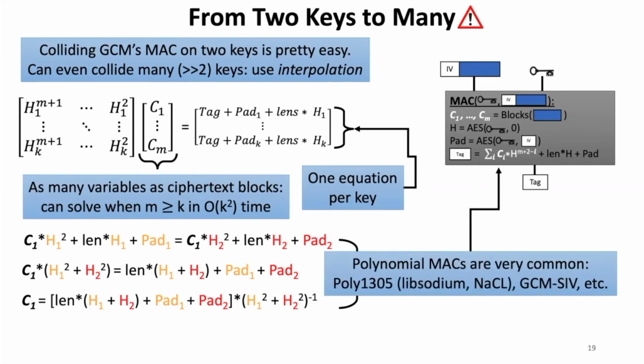So finally, this basic template for colliding on multiple keys applies to other authenticated encryption schemes with polynomial MACs. So for example, schemes that use Poly1305, which can be found in libsodium and NaCl, can be attacked like this, and GCM-SIV as well, but for technical reasons I won't go into. Scaling these attacks up to many keys is more complicated than with plain GCM, but it can be done.